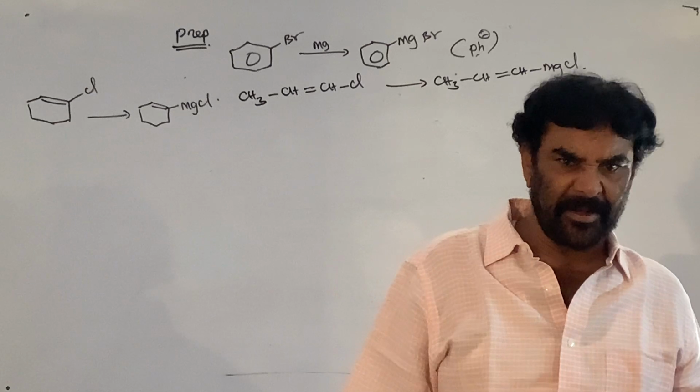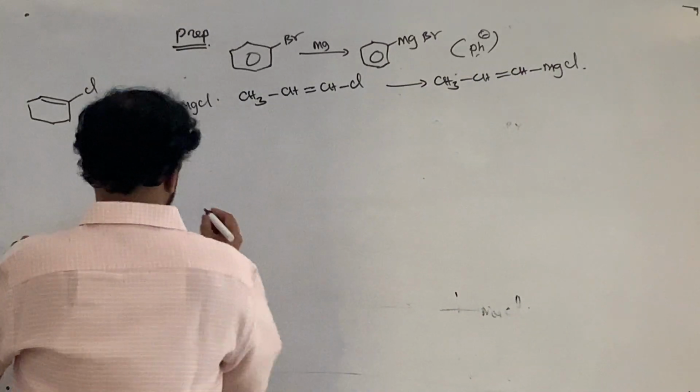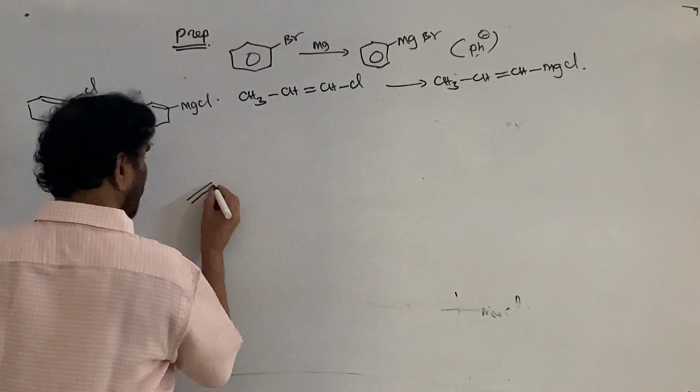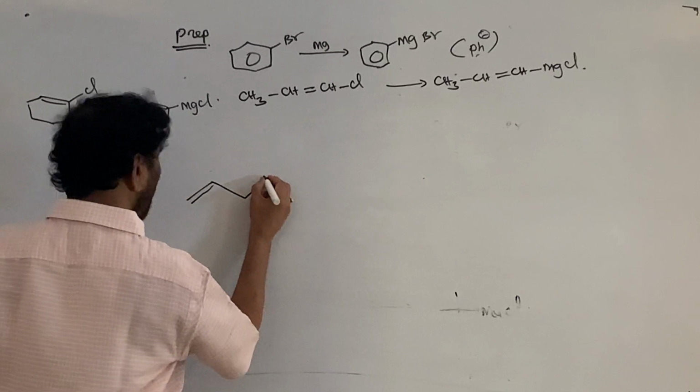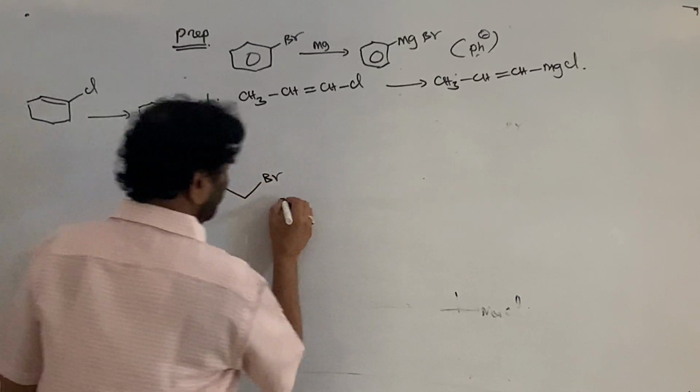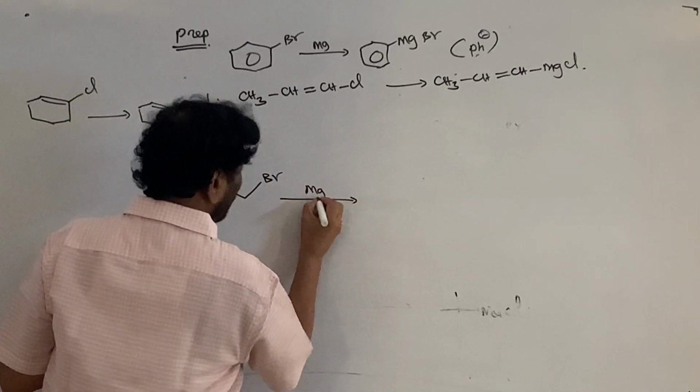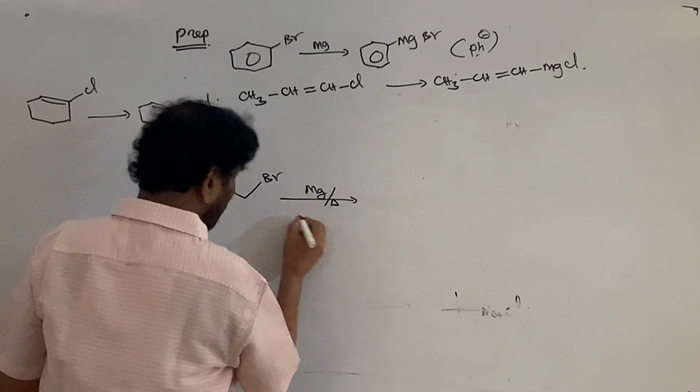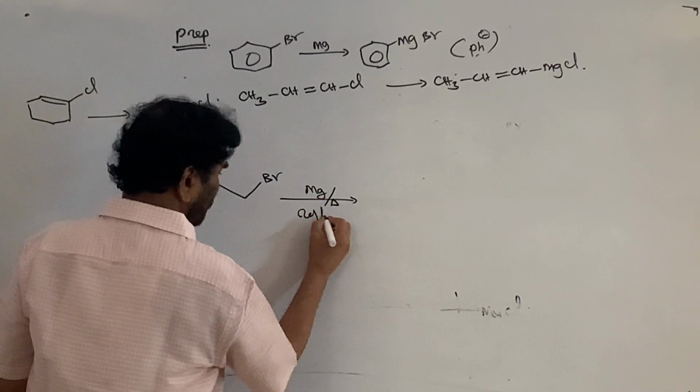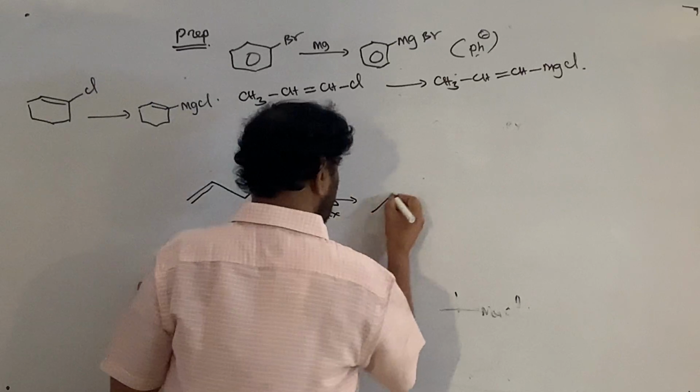Why? Let me take allyl chloride or bromide, with magnesium, heating, reflux.